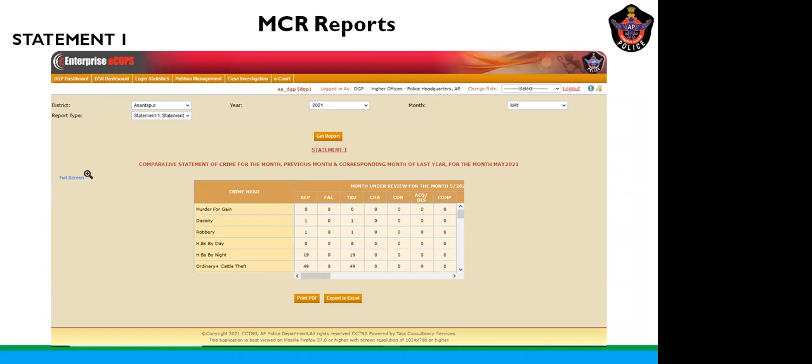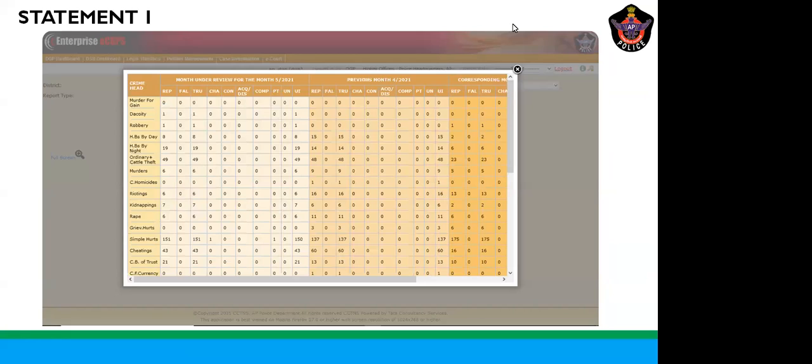So these are the sample MCR reports we can see on the screen. For instance, in the district of Anantapur in Andhra Pradesh, we can see the comparative statement of crime for the month, previous month and corresponding month. This is automatically generated, and as we have already said, these are sample reports. Similarly, the other statement, monthly, month under review, previous month and corresponding month. This is automated. I'll show you a few sample reports.